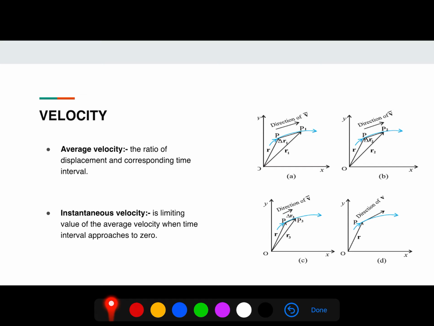The time is decreasing, meaning delta t1 is more than delta t2, which is more than delta t3. One stage will come, as in the diagram, where delta t is 0 and delta r is 0. At that time, if we find the velocity, it will be the instantaneous velocity, meaning when delta t is very small, tends to 0, then it will be the instantaneous velocity.